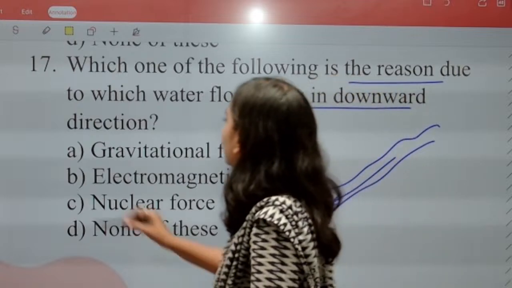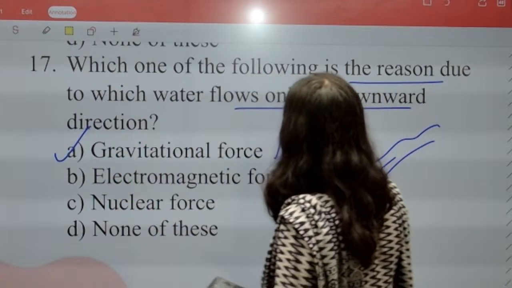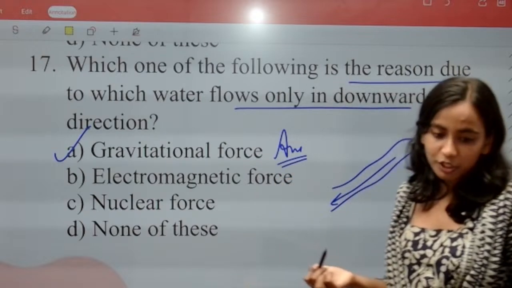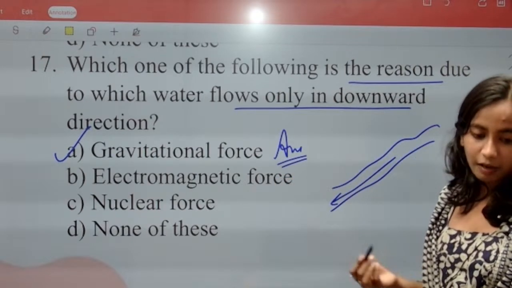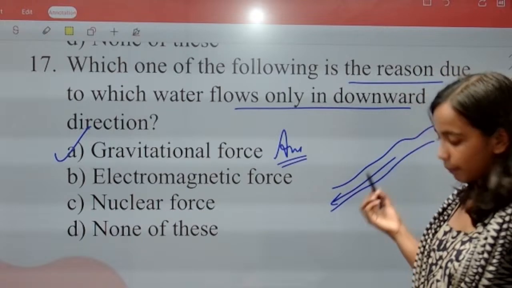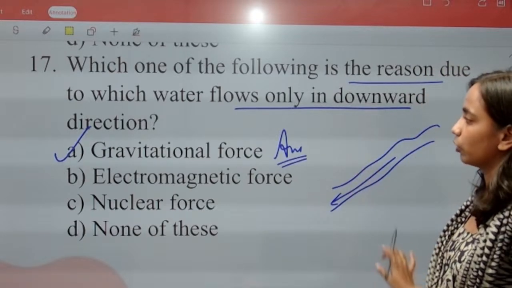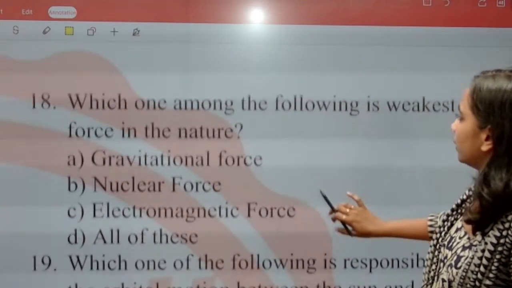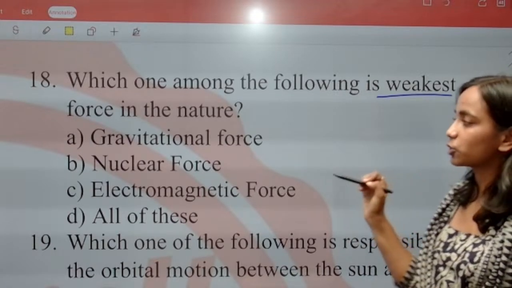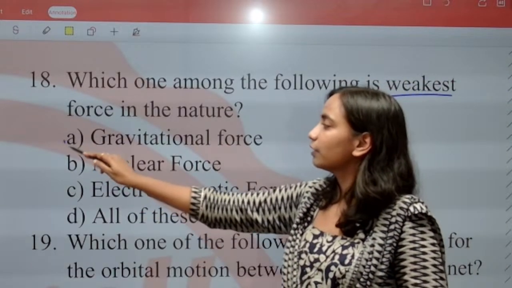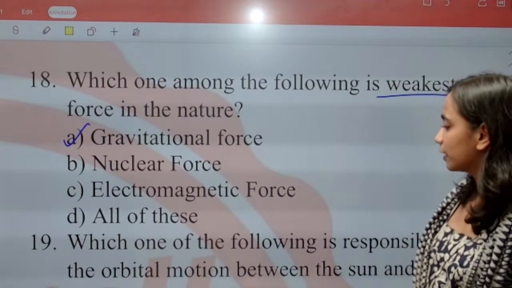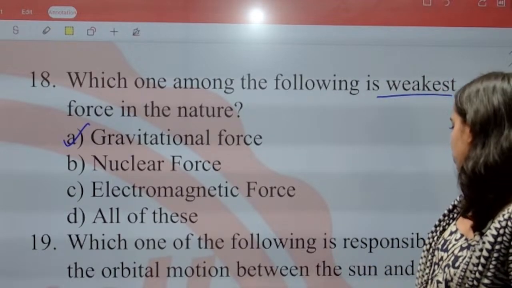So we have to keep in mind, it happens because of the gravitational force. Correct. Kavya, Raghunandan, Kanishka, Viral and Harshita. Because of the gravitational force, water always flows in the downward direction. The next question is, which one is the weakest force in nature? For this also we have to remember, gravitational force is considered to be the weakest force in nature.